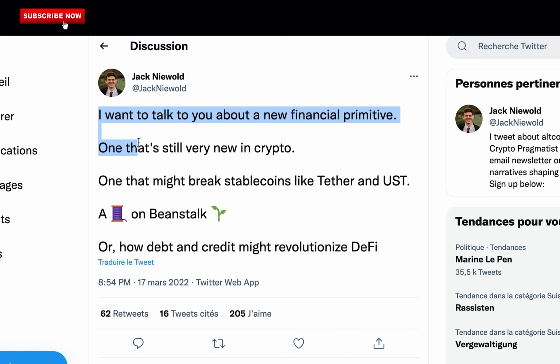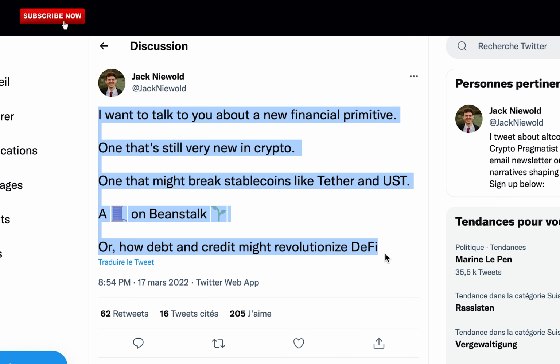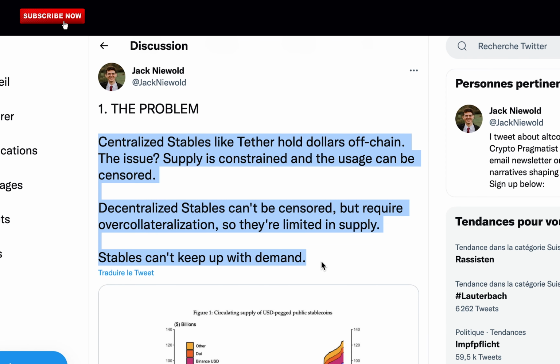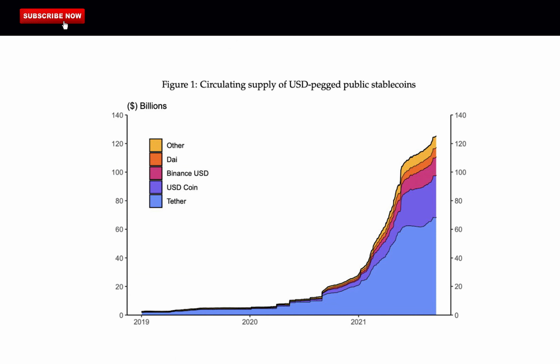I want to talk to you about a new financial primitive, one that's still very new in crypto, one that might break stablecoins like Tether and USD: a thread on Beanstalk, or how debt and credit might revolutionize DeFi. Here's the problem. Centralized stables like Tether hold dollars off-chain. The issue: supply is constrained and the usage can be censored. Decentralized stables can't be censored but require over-collateralization, so they're limited in supply. Stables can't keep up with demand.